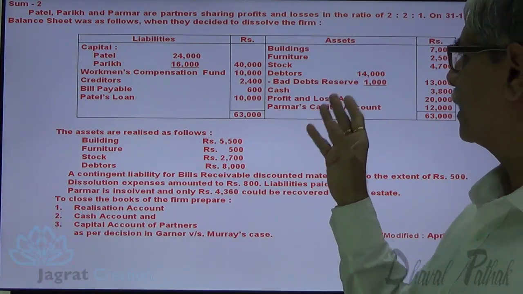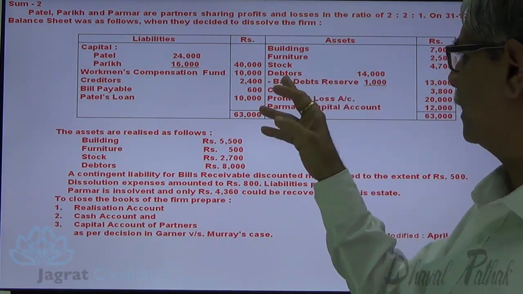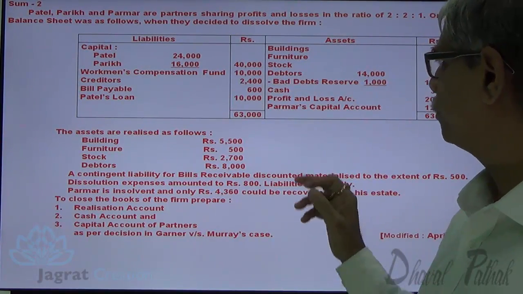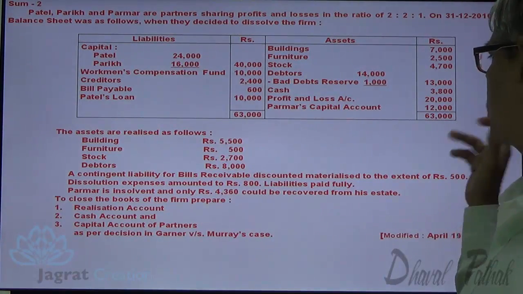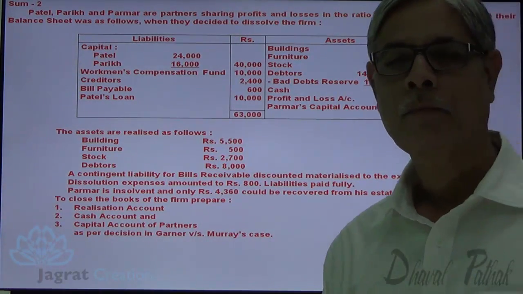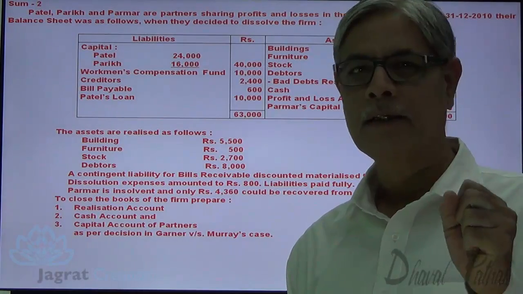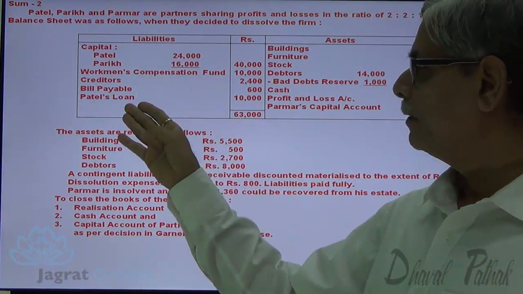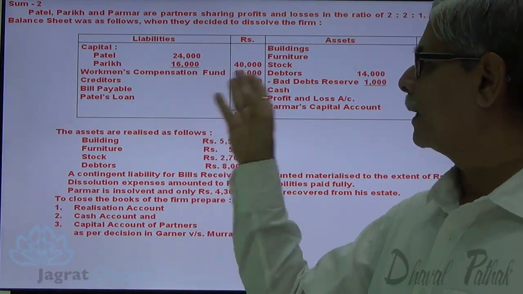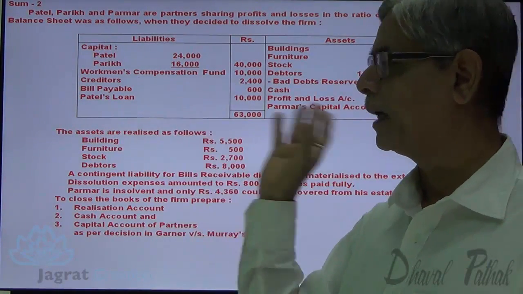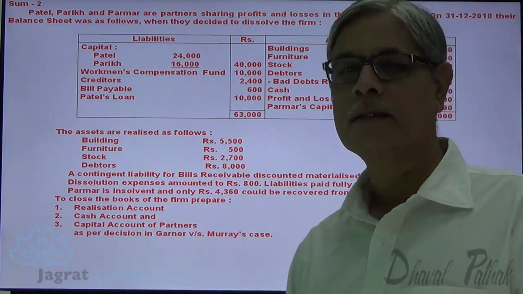On the asset side you are given building, furniture, stock, debtors less bad debt reserve, cash, profit and loss account, and Parmar's capital account, debit balance 12,000. In liabilities, we are given capital of Patel and Parikh, workman compensation fund, creditors, bills payable, Patel's loan, and partner's loan.